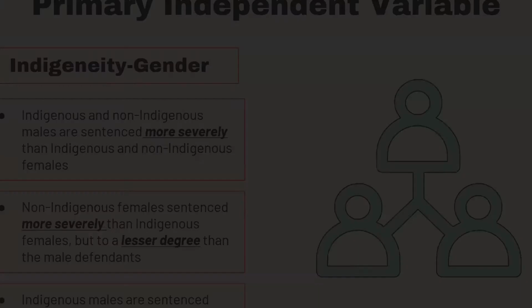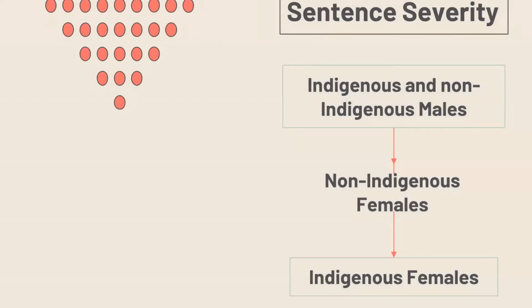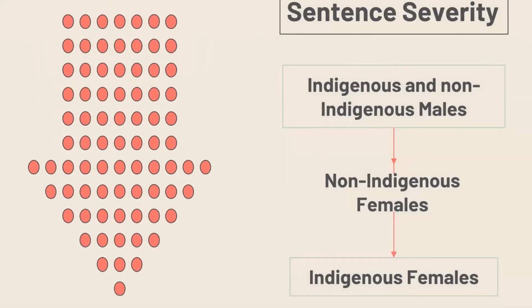And next slide. If we were to put this into a hierarchical model, the most severely sentenced defendants were Indigenous and non-Indigenous males, followed by non-Indigenous female defendants, and then finally Indigenous female defendants.